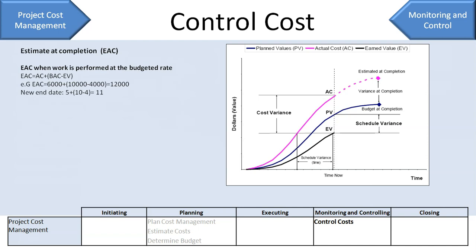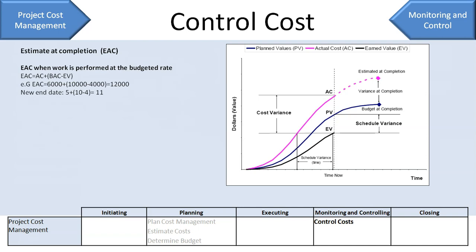So 6,000 plus 6,000 is 12,000. So your estimate at completion now will be 12,000, which is 2,000 more than what we have planned, right?